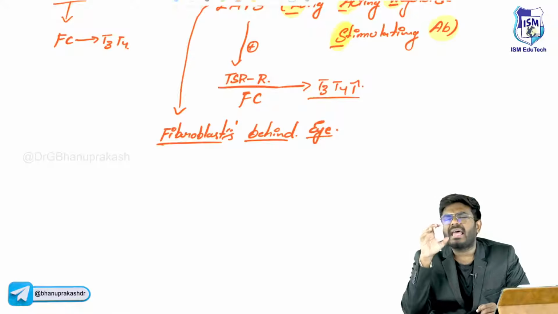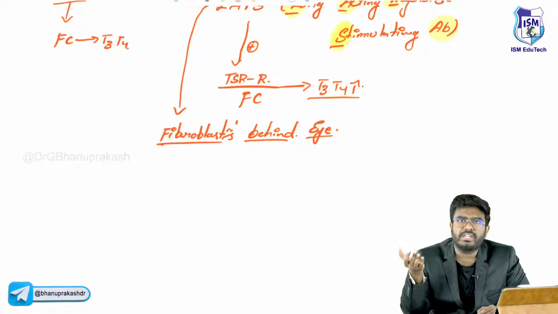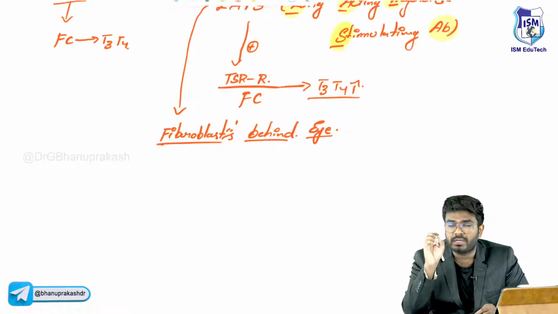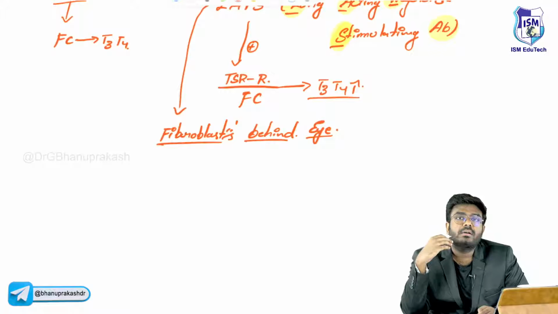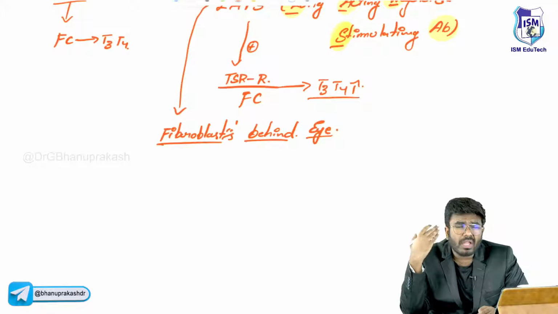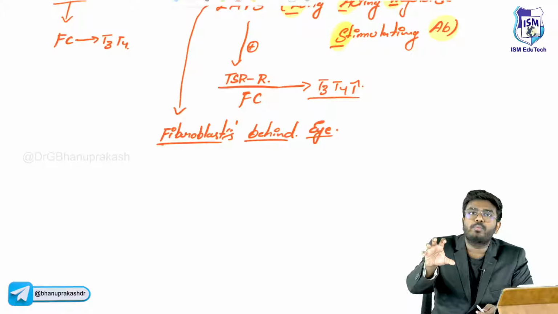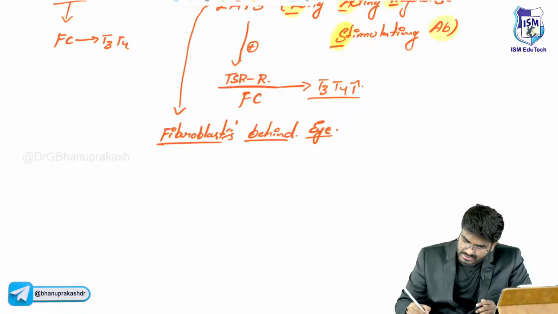The exact reason for proptosis is not known. It is believed that in Graves' disease, the long-acting thyroid stimulating antibodies, LATs, stimulate the fibroblasts, so these fibroblasts produce more collagen behind the eye. Because of this extra tissue, the eyes will be pushed forward. That's the reason for proptosis.